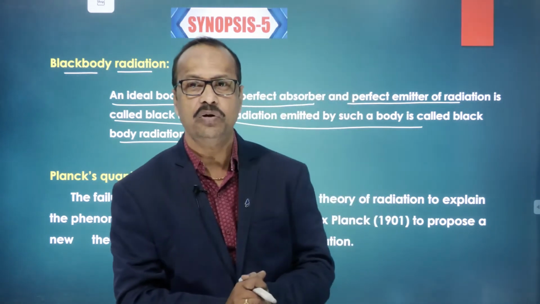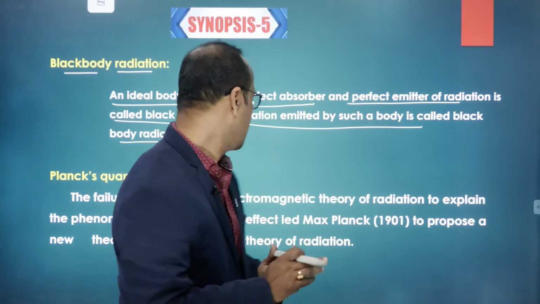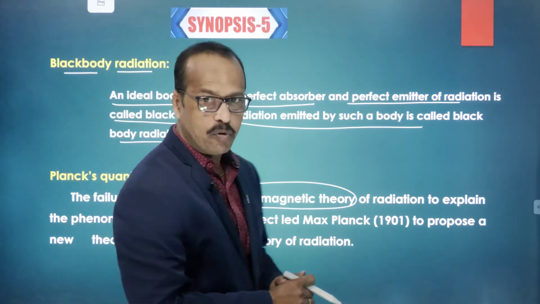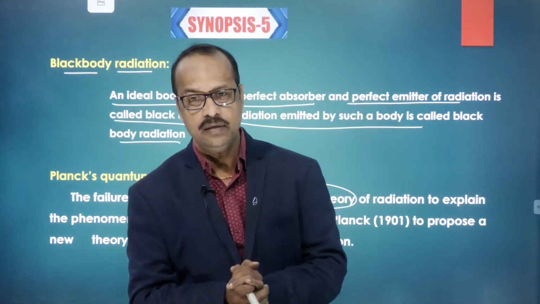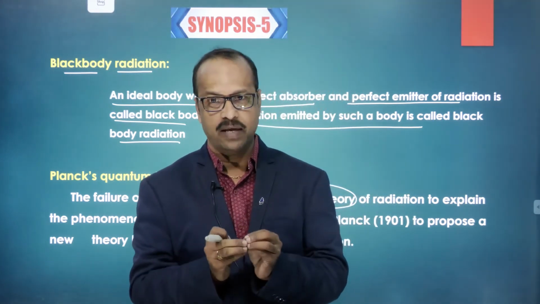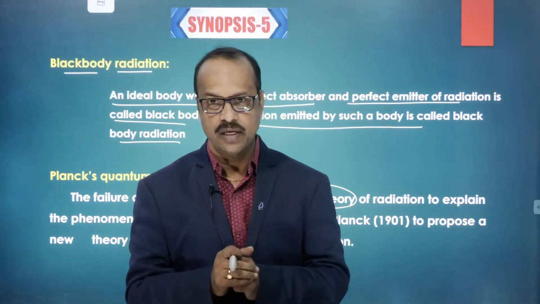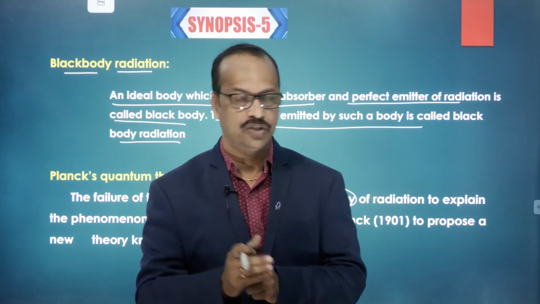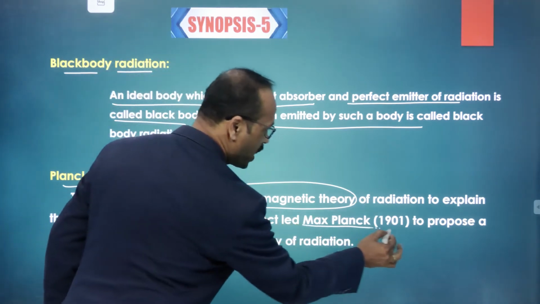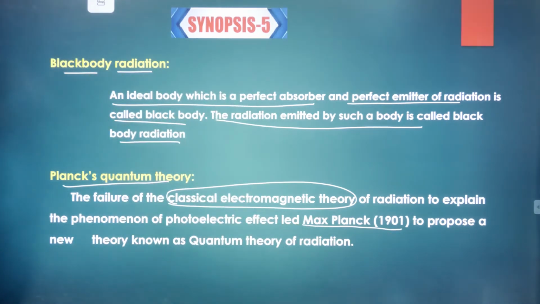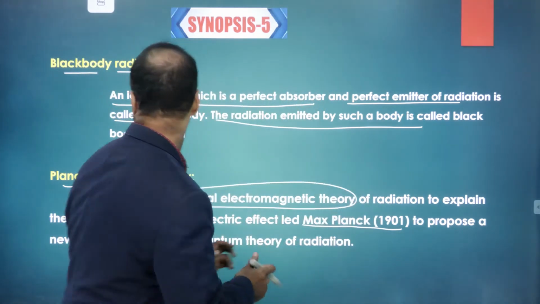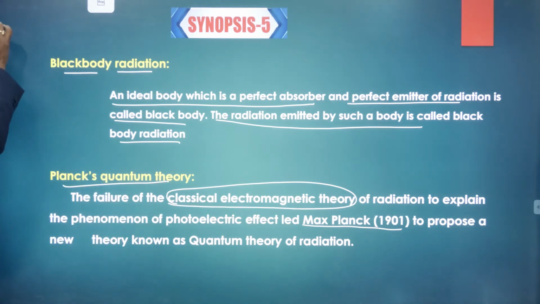Black body radiation was not explained by the classical electromagnetic theory. To explain it, Max Planck in 1901 proposed a new theory called Planck's quantum theory of radiation. Who proposed it? Max Planck. When? In the year 1901. For what purpose? To explain black body radiation. Clear to you? Any doubt in this topic? Let's go to the next topic.